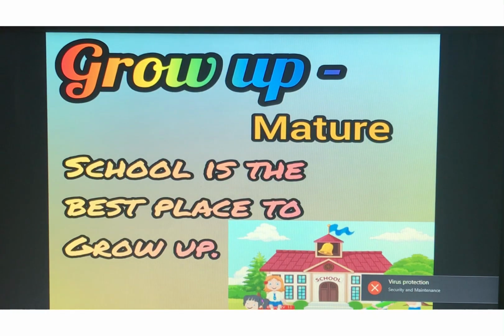Next is grow up. Grow up means to mature or to stop acting like a child. School is the best place to grow up. That means school is the best place where we learn how to behave in a mature way.